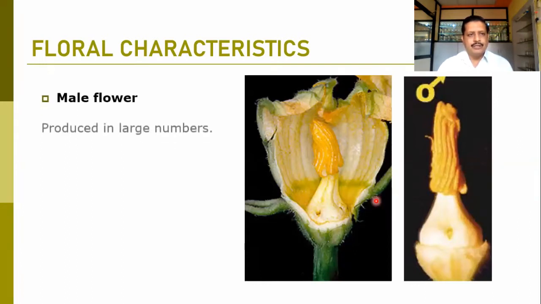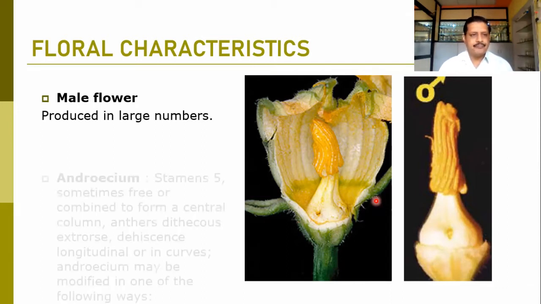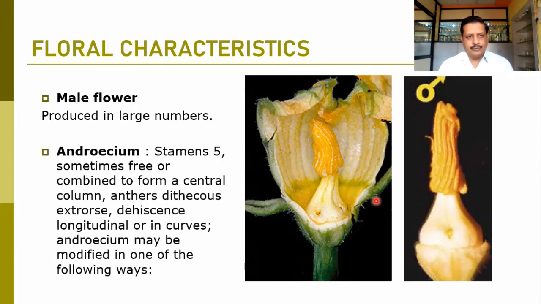Now we can talk about the male flower. They are normally produced in large numbers. When we talk about the androecium, they are mostly 5, sometimes free or combined to form a central column. So this can be a commonly observed character in this family.